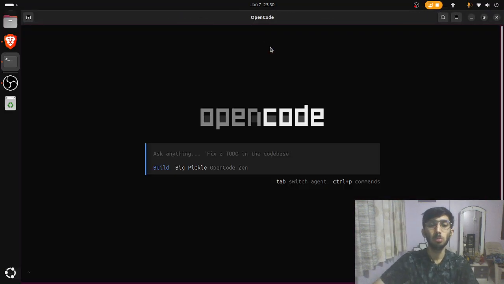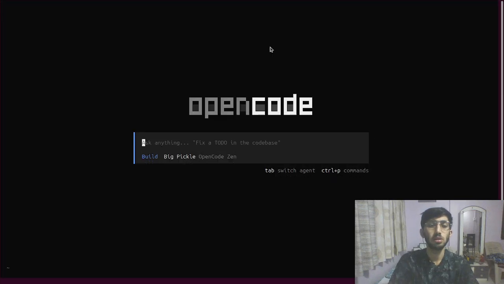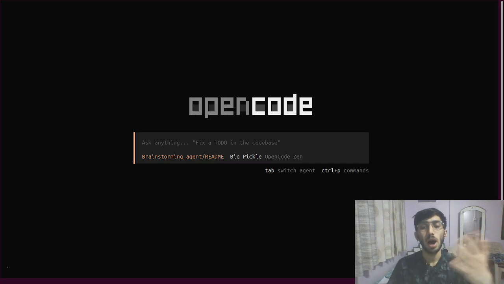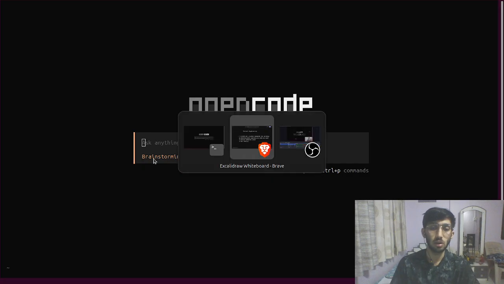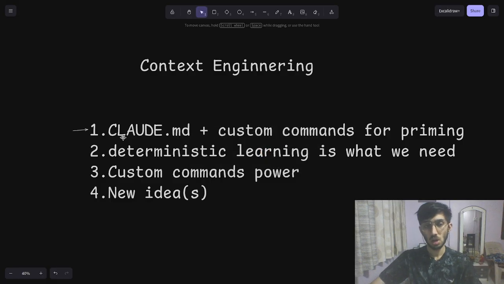In OpenCode I have many different agents. The build and plan agents are there anyway, but the obedient coder, coding agent and brainstorming agent are the agents that I have created. For these agents I should not create very large Claude.md files.